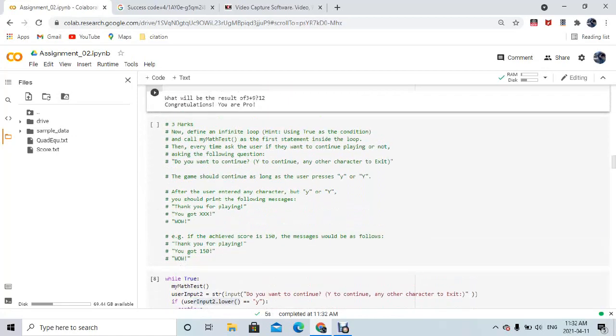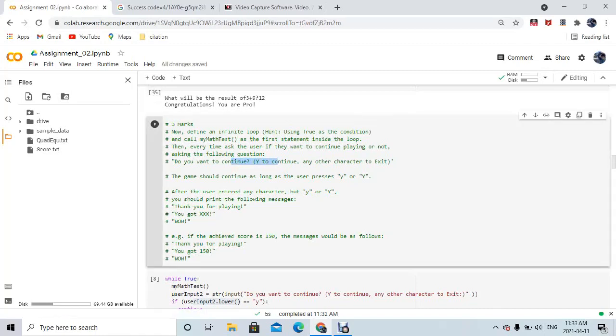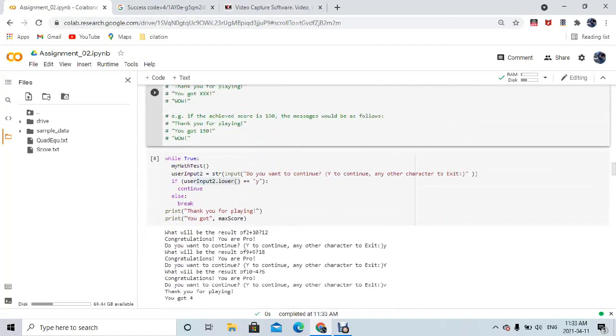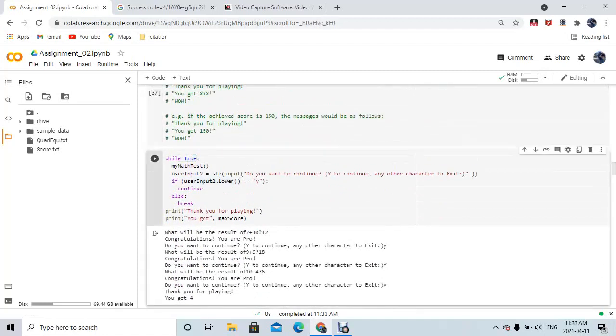Let's move ahead to the next question. It is the same question, but now we have to use an infinite loop, until the user enters y to continue or any other character to exit. So let's run this. I use this while True condition in order to perform the infinite loop.